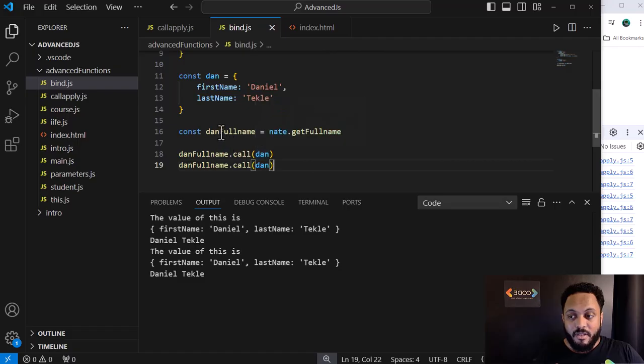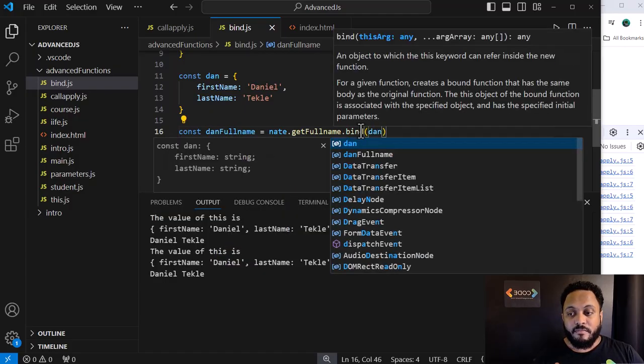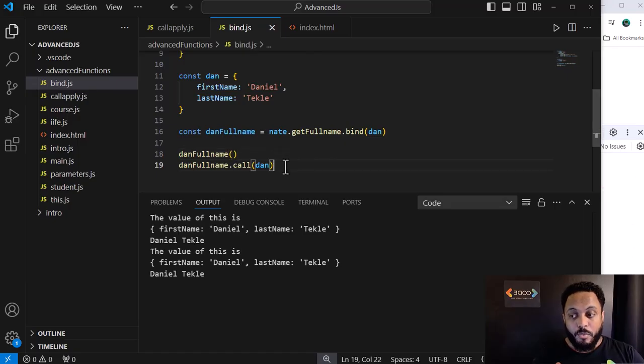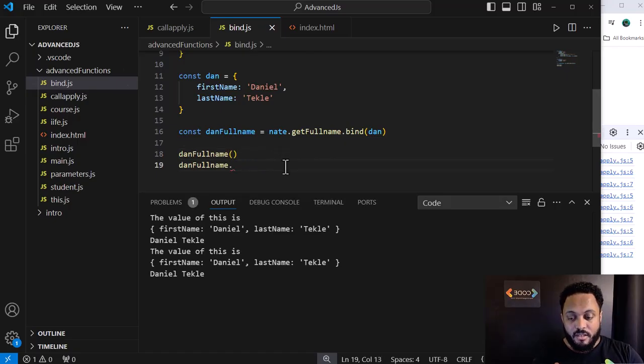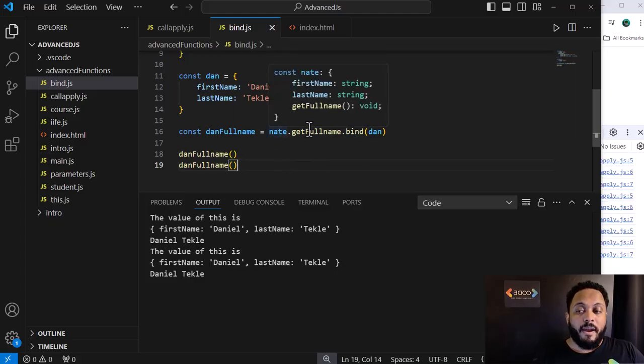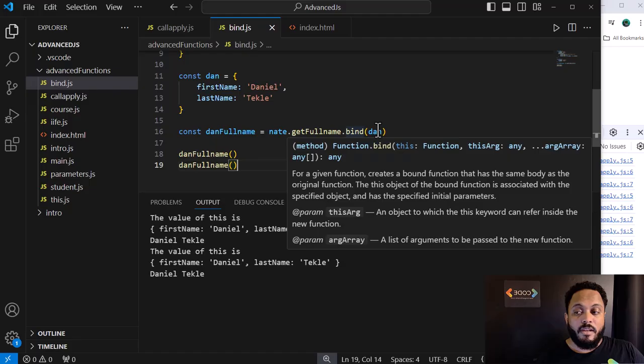Dan's full name bind. So here, instead of just assigning the function, we're going to say, hey, this function I want it to be bound with dan. So every time I call dan full name I don't need to pass anything, and it will work normally.